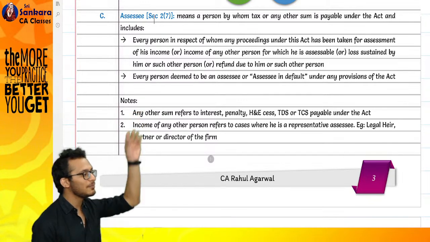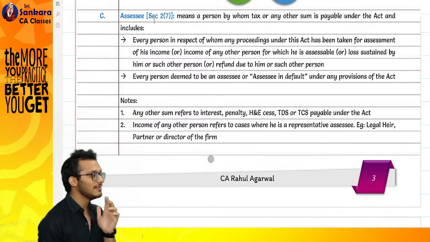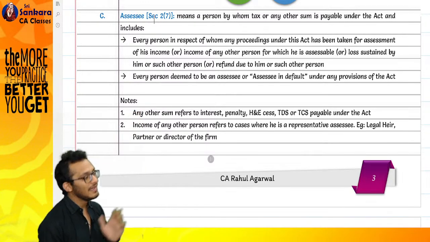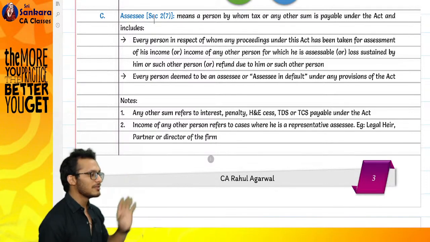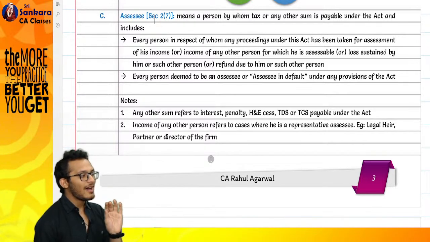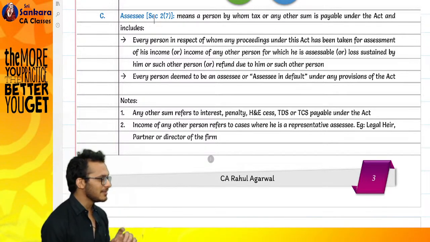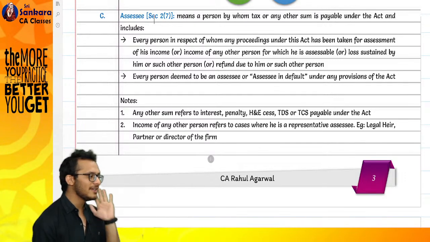Because once they brought, they said, boss, tax will be enough. Then they said, no, tax is not happening. Income also required. Then they said, no, loss is also required. Now refund is also required. This is how law works. You see one line, how you interpret the line is your ability. You can make a loophole in that law, gone only income taxes.